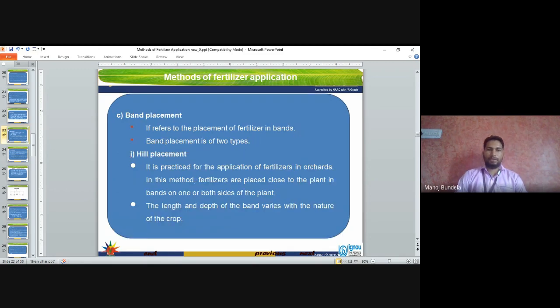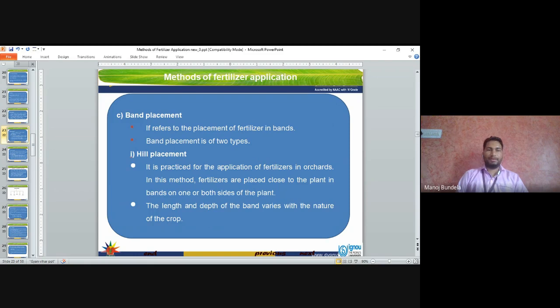Band placement. It refers to the placement of fertilizers in bands. The band placement is of two types. Hill placement. It is practiced for the application of fertilizer in orchards. In this method, the fertilizers are placed close to the plant in bands on one or both sides of the plant. The length and depth of the band varies with the nature and growth of the crop.